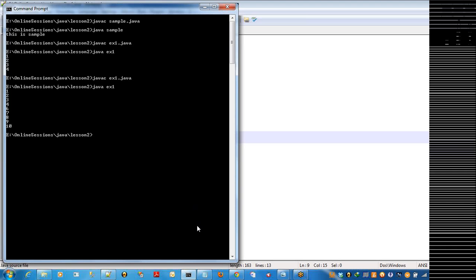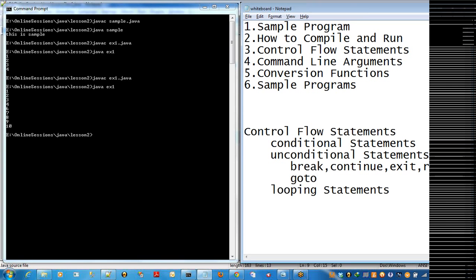Clear? Yes. Yeah. So that is the difference between break and continue. And the next one is exit. To exit permanently from the runtime, you can use exit. And the return statement you can mostly use in functions. While working with functions, to return a value, you can use the return statement. And based on a label, to change the execution control from one place to another place, you can use goto. These two things we'll see in coming sessions, right?